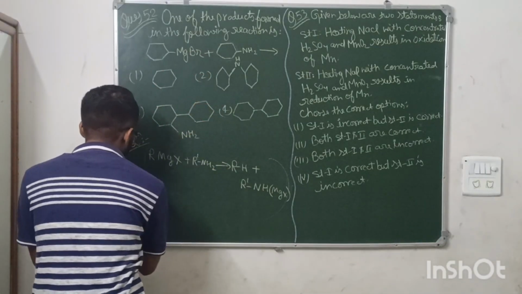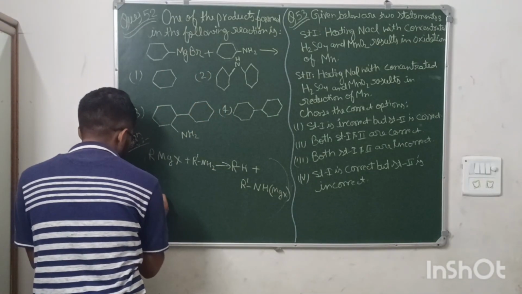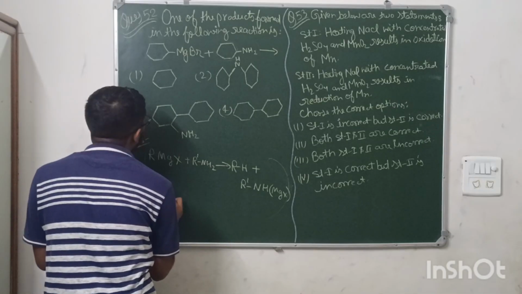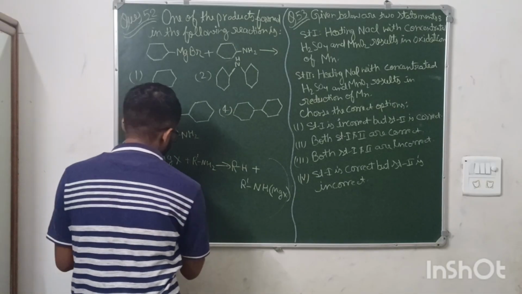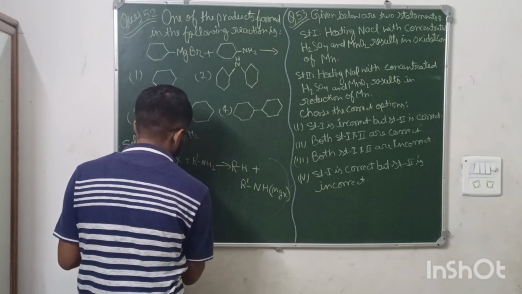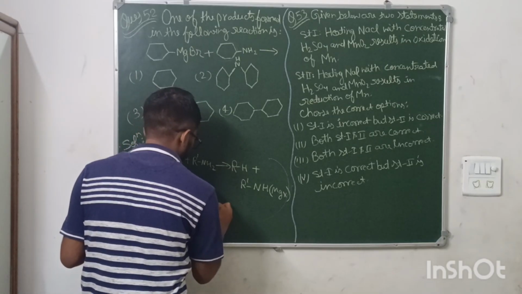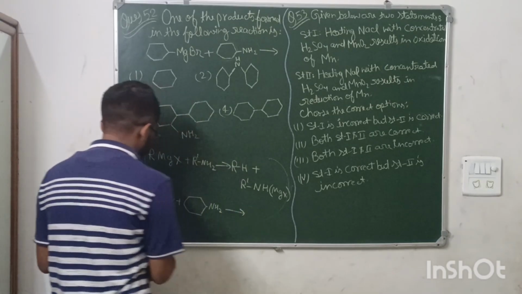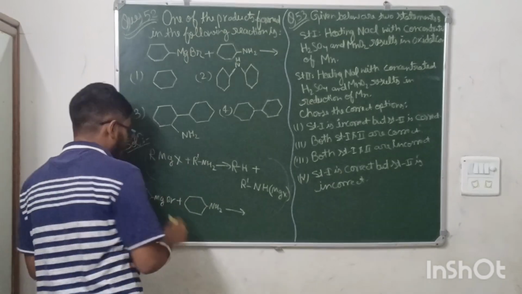So see, this is the reaction: cyclohexane MgBr plus this NH2. What is the nucleophile here?